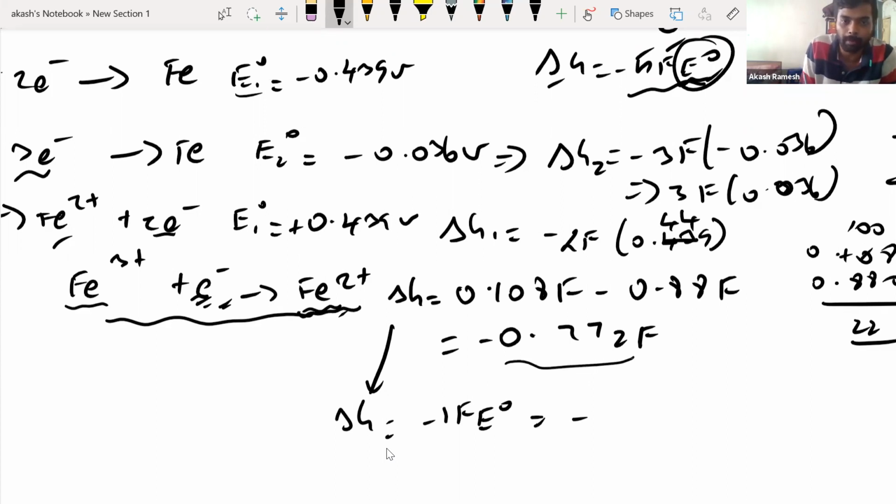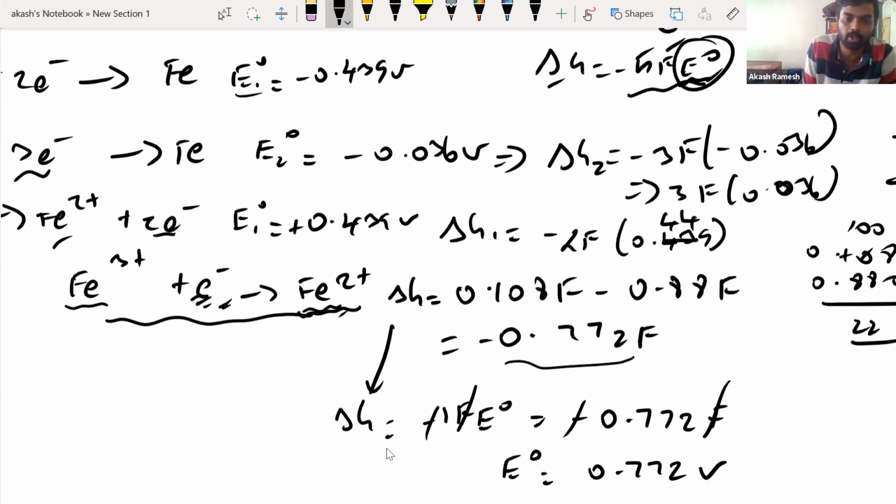So that would be minus 0.772 F. Now you can cancel these two F. 1 is again nothing. So I can write, the minus minus also gets cancelled. So the E naught value is 0.772 volts. That's it. That's the answer to this question.